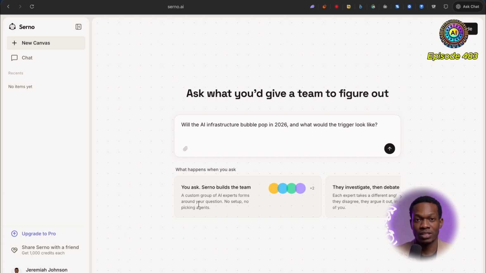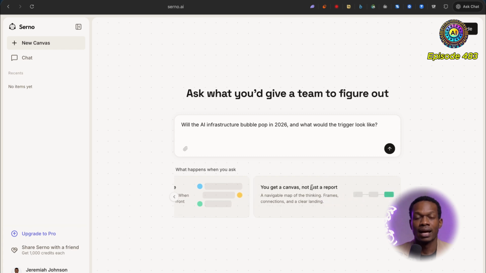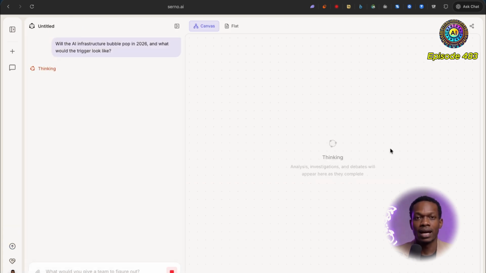So of course, as we can see, when we ask a question, Serno builds the team. They then investigate and debate, and then we get a canvas, not just a report. Cool. So I'm a big fan of canvases. Of course, a canvas is one of the main interfaces I use to run my life alongside another platform similar to Notion and my calendar, of course. So we're going to see exactly what Serno gives us.